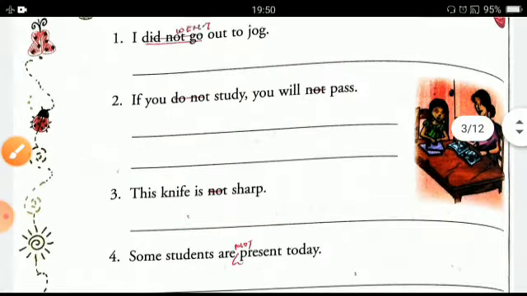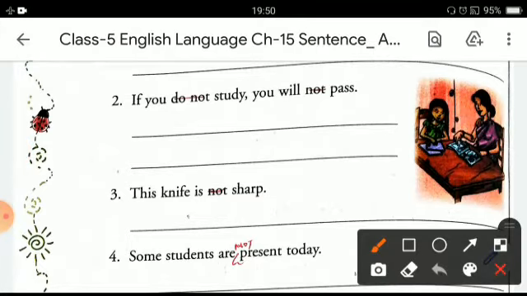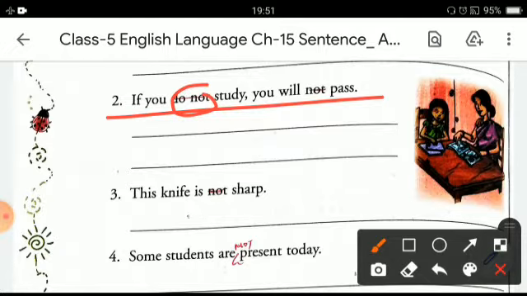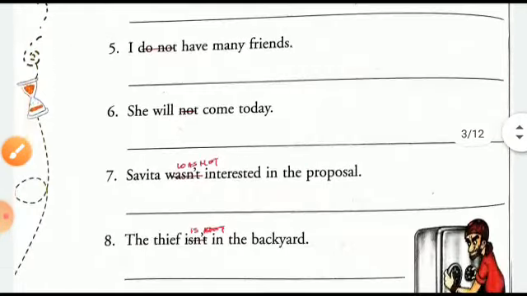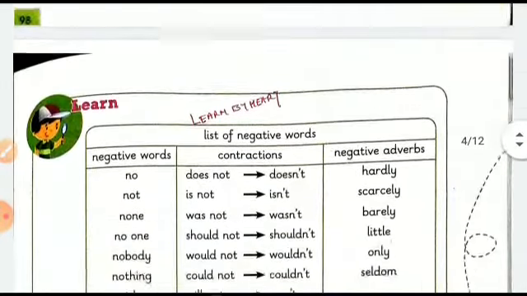Second one is, if you do not study, you will not pass. The sentence is negative and you have to make it affirmative like this. By removing do not and not from the sentence, it will become positive, or you can say affirmative. In this way, you can complete the rest of the sentences, forming them into affirmative sentences.